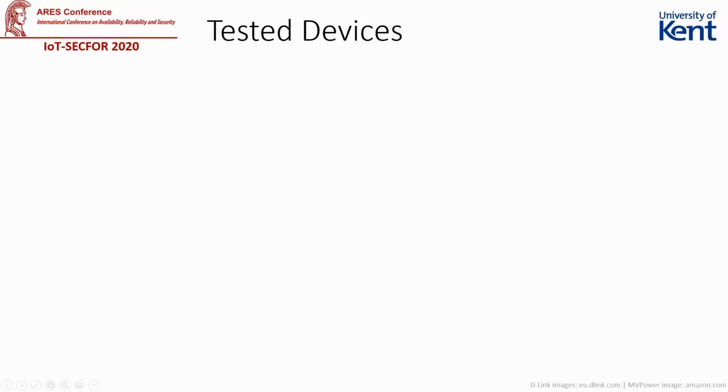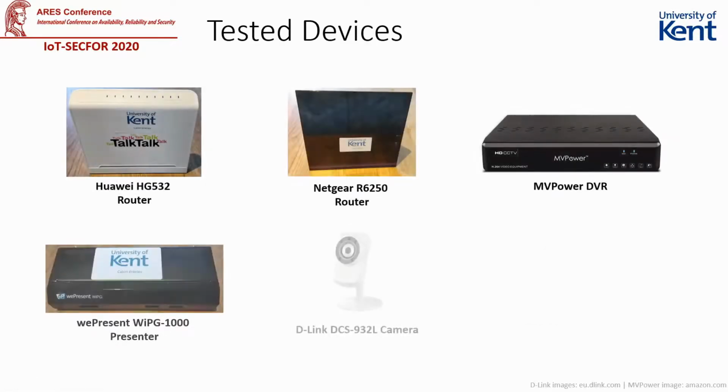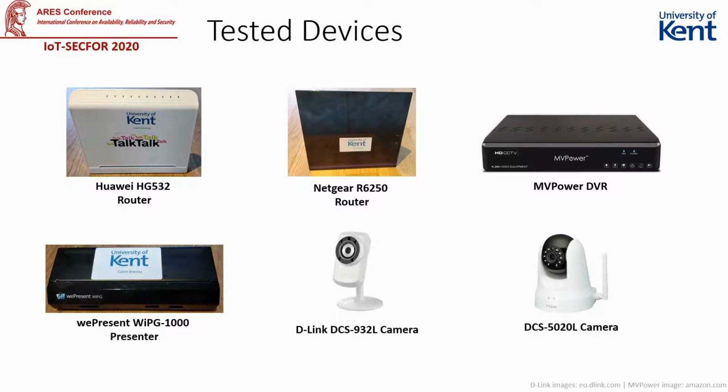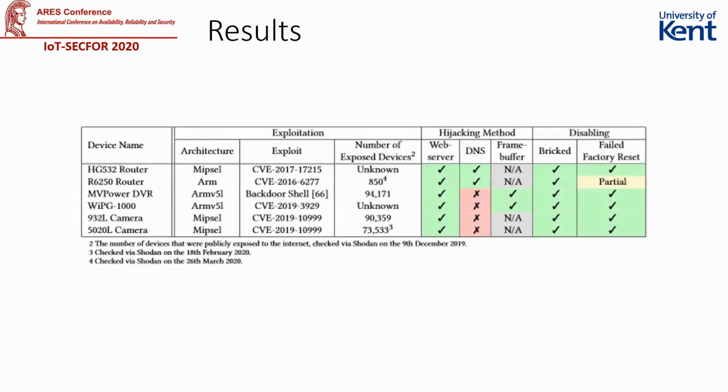As part of our research, we exploited and successfully ransomed 6 test devices which have previously been targeted by IoT malware. PaperW8 was able to hijack methods of communication and brick all 6 devices, such that the average user would not be able to recover them, despite their different purposes, brands, and architectures. Using the device's factory reset function was not enough to recover them from a brick state, except for in the case of the R6250 router, which had a feature which, while not mentioned in the official manual, could be feasibly achieved by a knowledgeable user without any specialist tools.